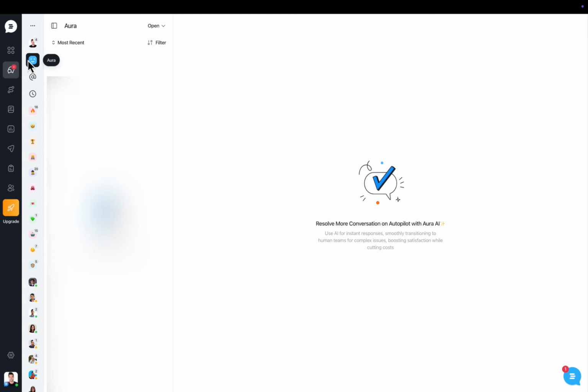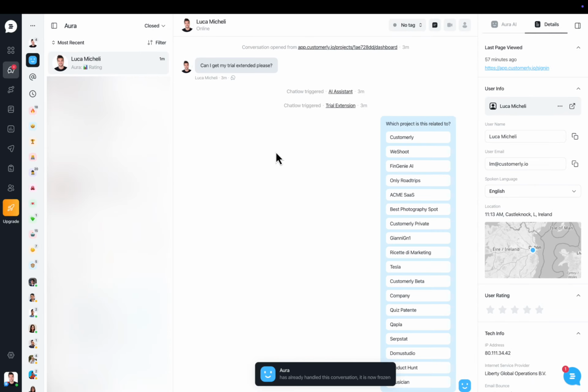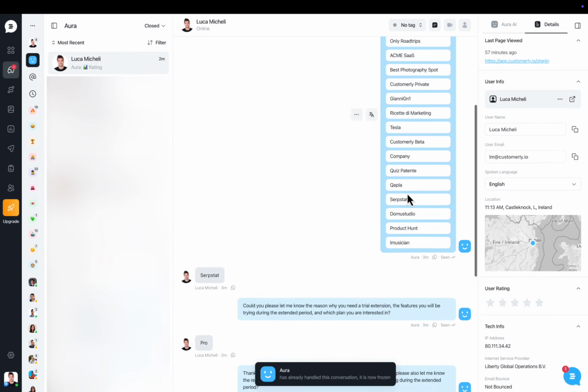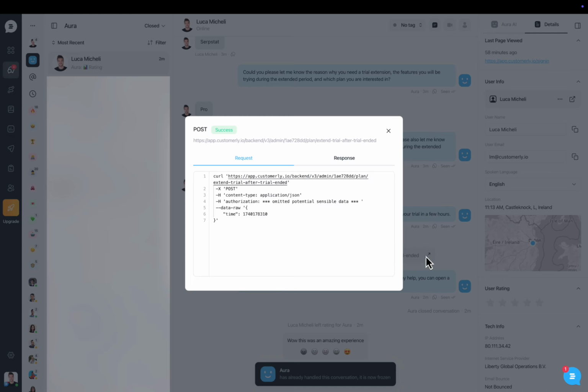So of course, you would go under your Aura inboxes, and you close the conversation so it's not open anymore. Let's go to closed and check this one. So this was my conversation on the other side. As you can see, the first message triggered the AI assistant and the second message triggered the Chatflow trial extension. We're going to see later how that works. Here I can see all my projects, and I selected my project, and the whole conversation went great. Here I can actually see what the request to the backend was.